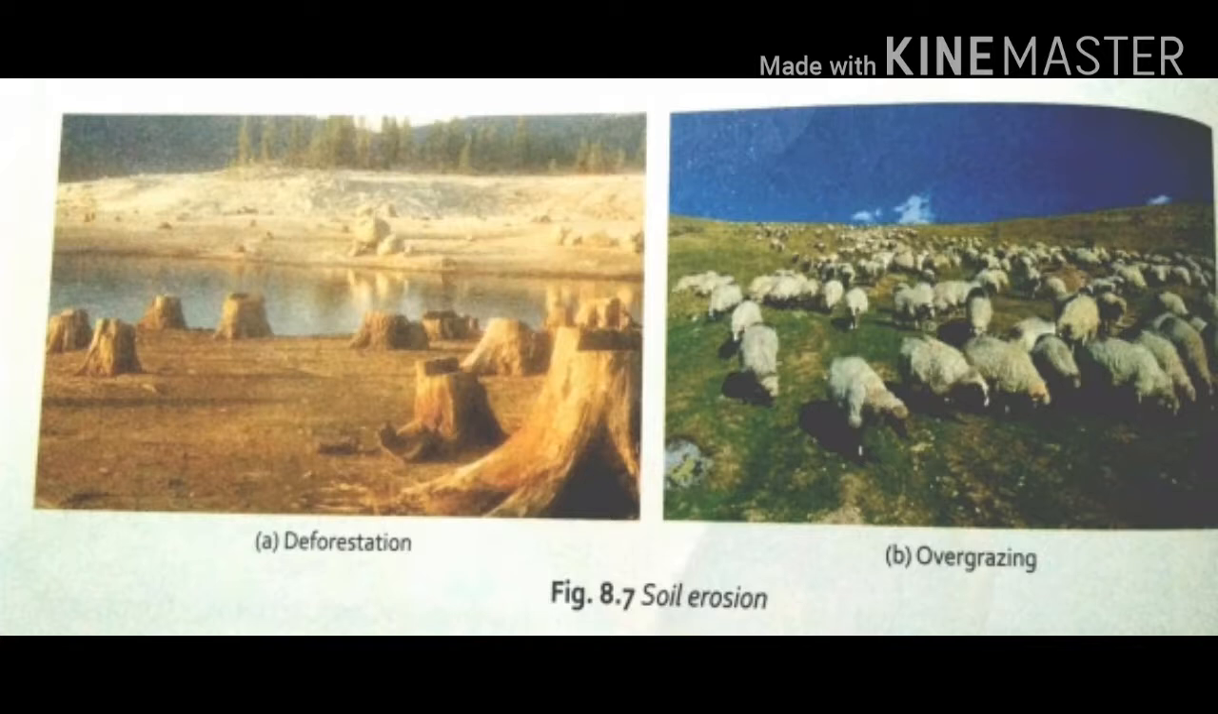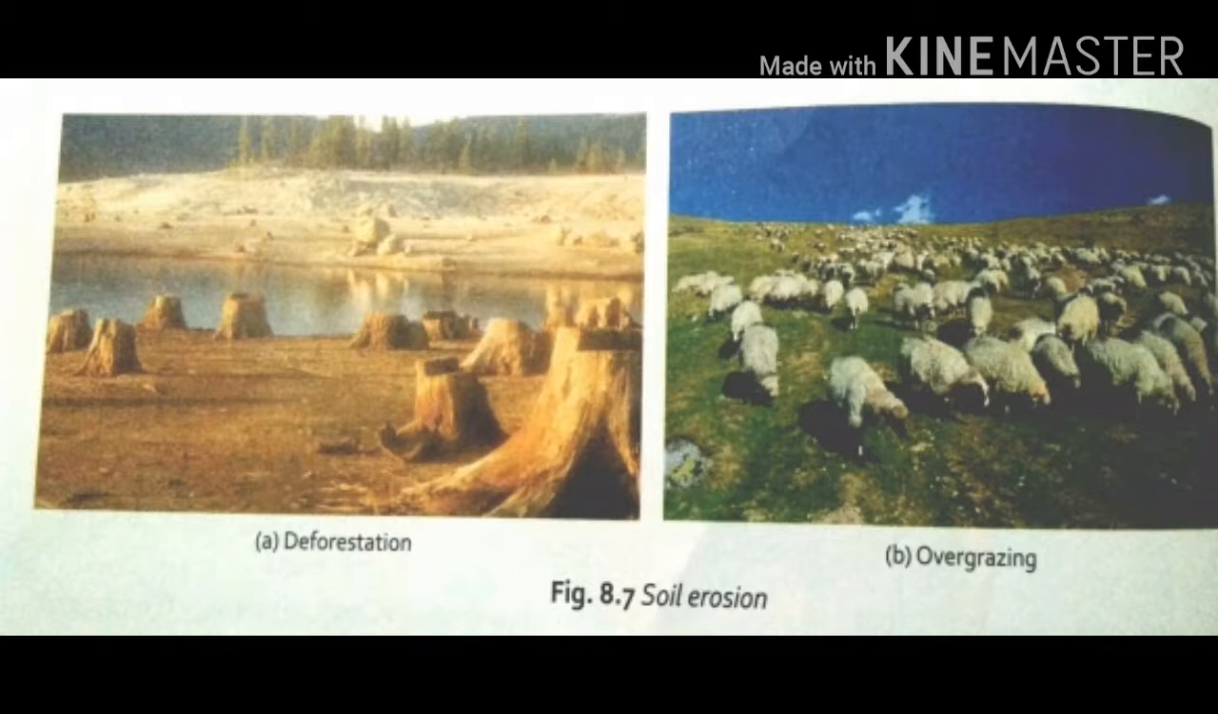See that first picture, that is deforestation. If we are cutting down the trees, the soil is left loosened because the roots were binding the soil particles, and it is easily carried by wind and running water. So this leads to soil erosion.